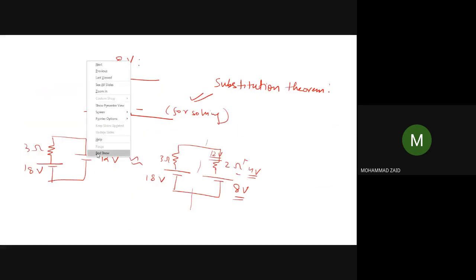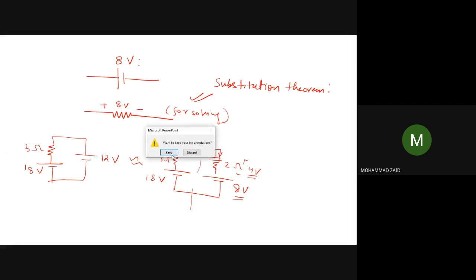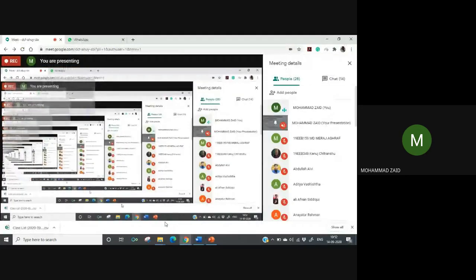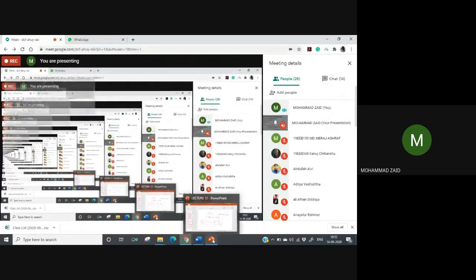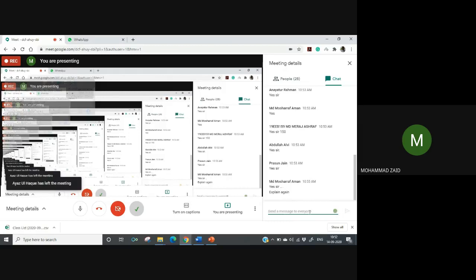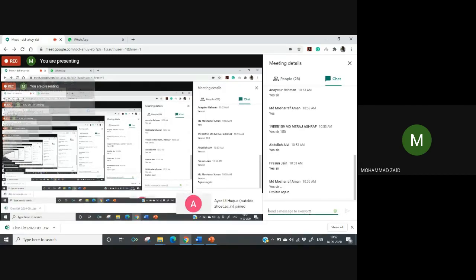Should I explain it again, or is it clear? What answer are you getting? Please tell. You can write in the chat box whatever answer you are getting. For the same circuit, please tell what answer you are getting. Have you solved it?